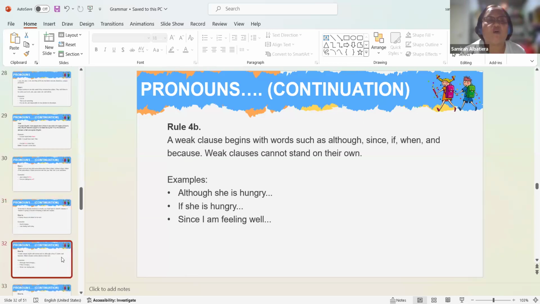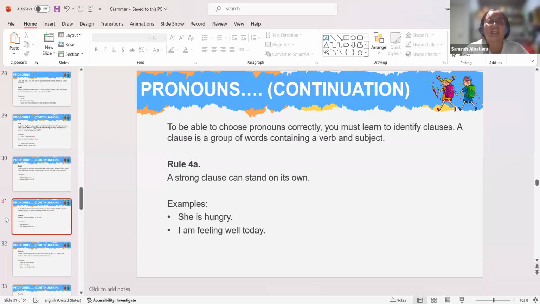And then rule 4B, a weak clause begins with words such as although, since, if, when, and because. Weak clauses cannot stand on their own, because they are dependent on the independent clause of the sentence, right?